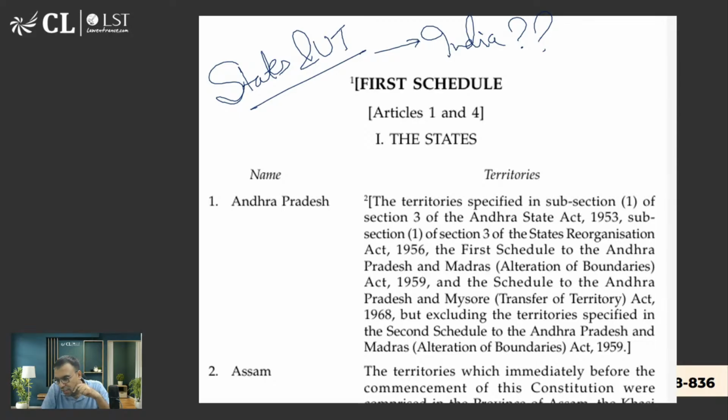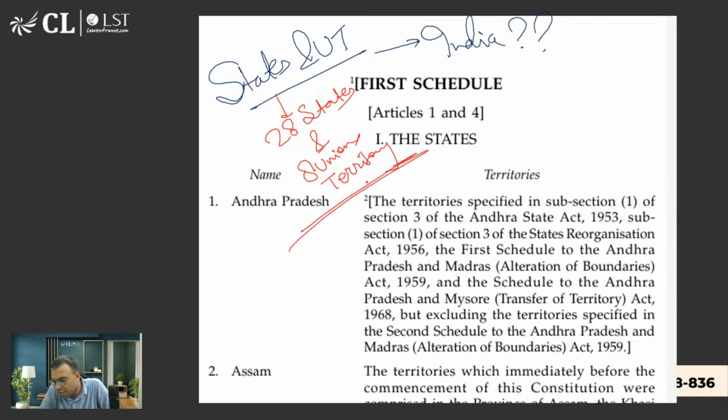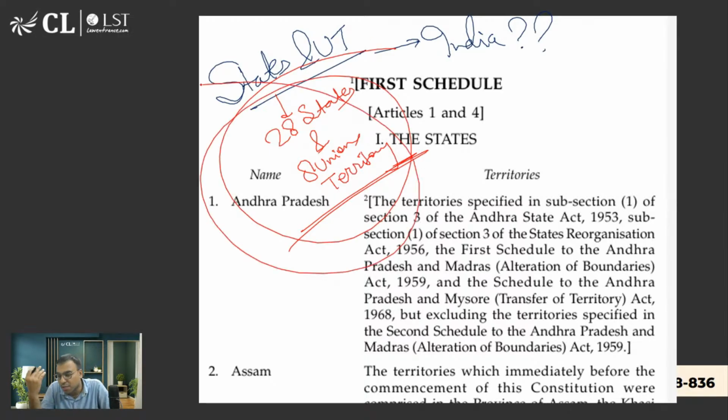Yes, SPDK, you are right. Mehak Sharma, right. There are 28 states and 8 union territories. Okay, this was asked last year only. Yes, Sani Paras, now you're right. 28 states and 8 union territories. Please remember it. This was asked in many exams in the last 2-3 years.